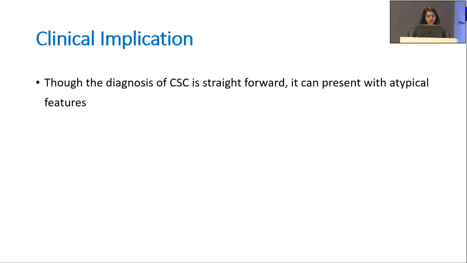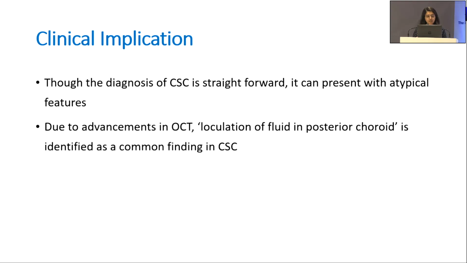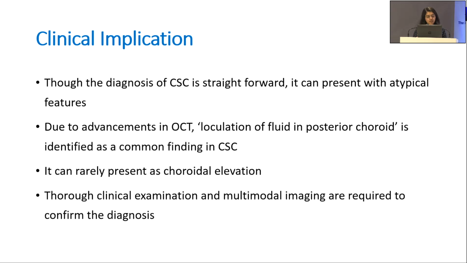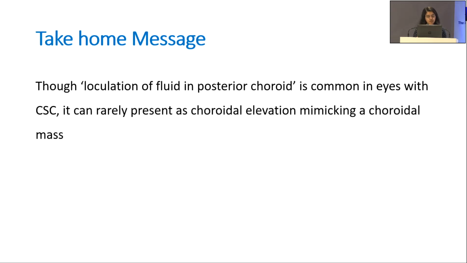So the clinical implication: though the diagnosis of central serous chorioretinopathy is straightforward, it can present with atypical features. Due to advancements in OCT, loculation of fluid in posterior choroid is identified as a common finding in CSC. It can rarely present as choroidal elevation. Thorough clinical examination and multimodal imaging are required to confirm the diagnosis. Take-home message is, though loculation of fluid in posterior choroid is common in eyes with CSC, it can rarely present as choroidal elevation mimicking a choroidal mass.